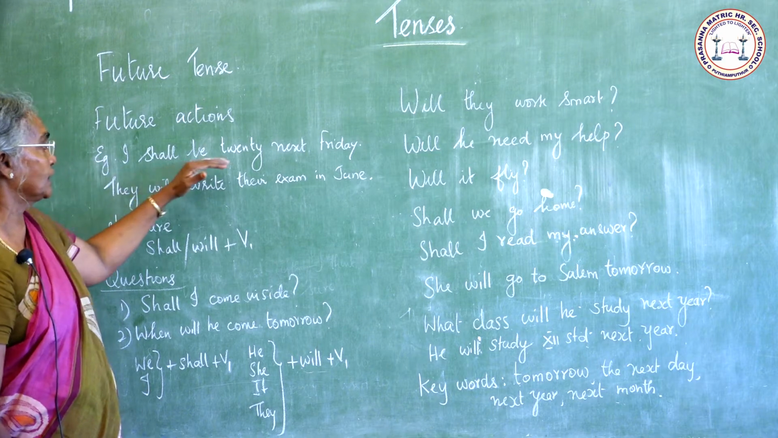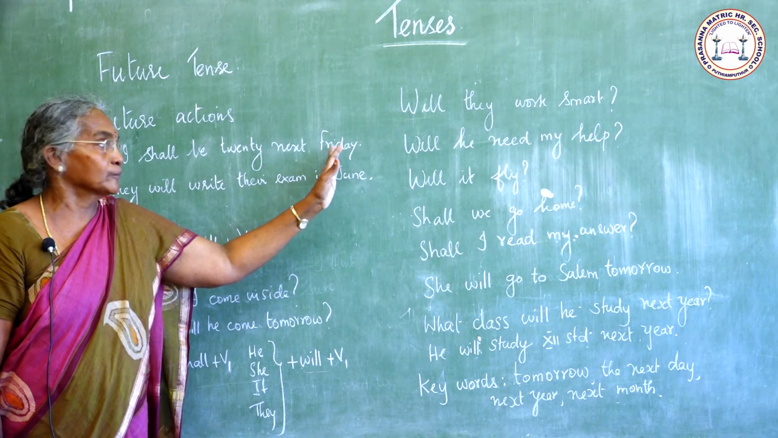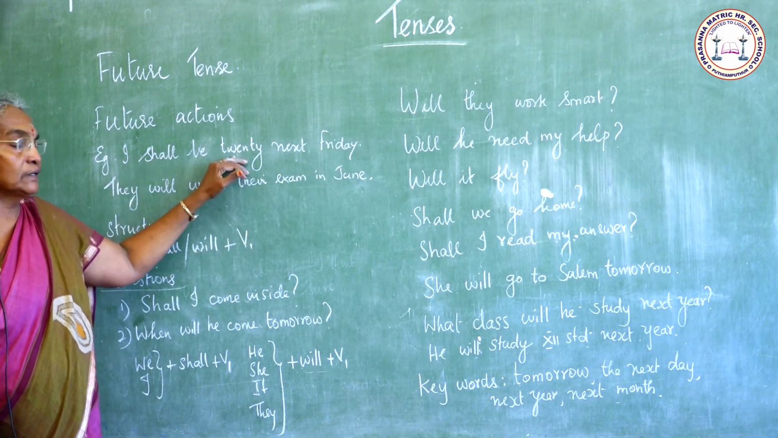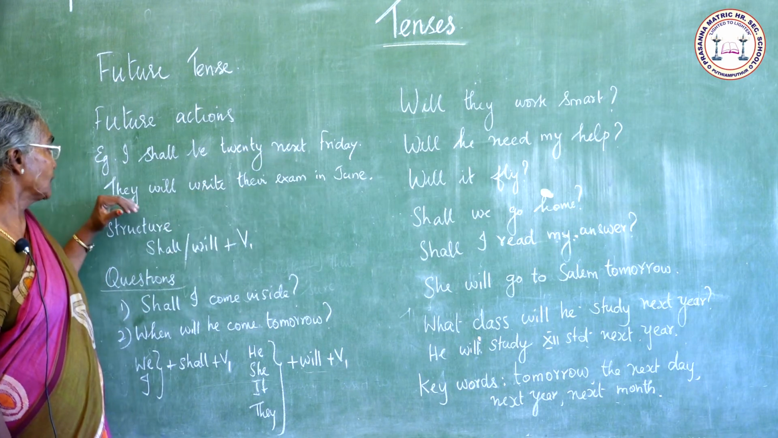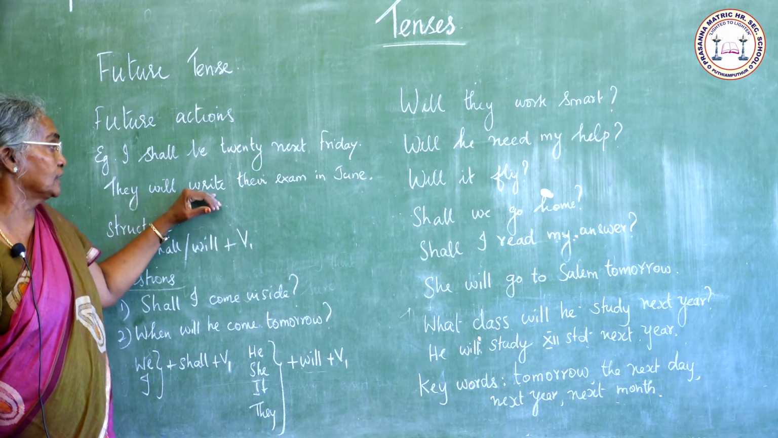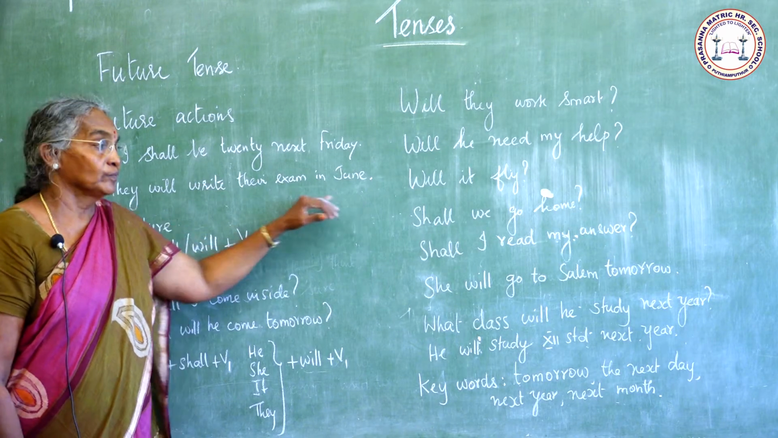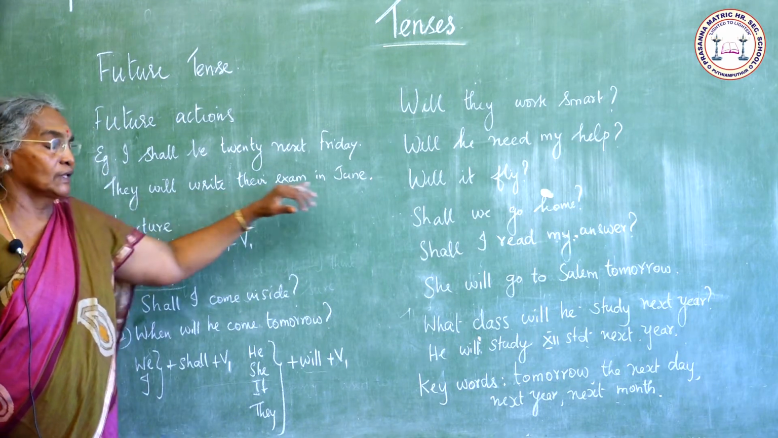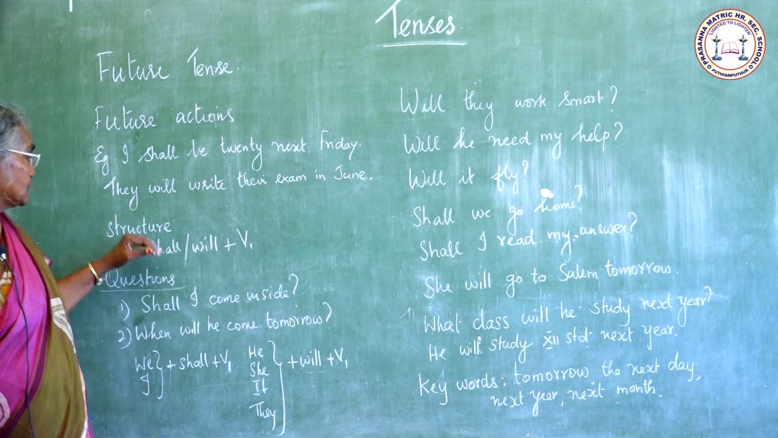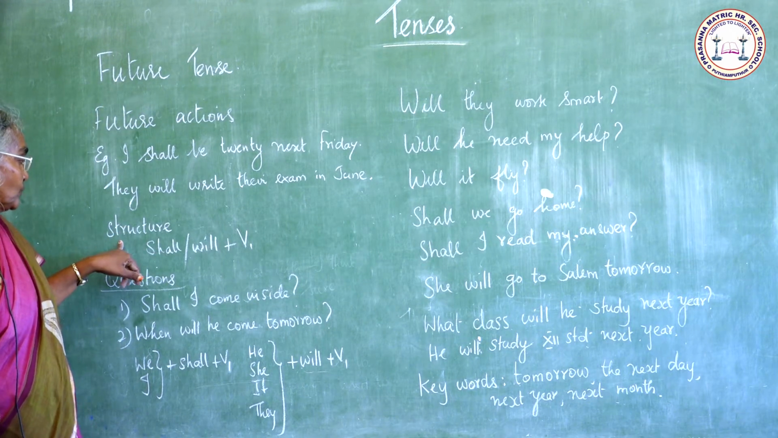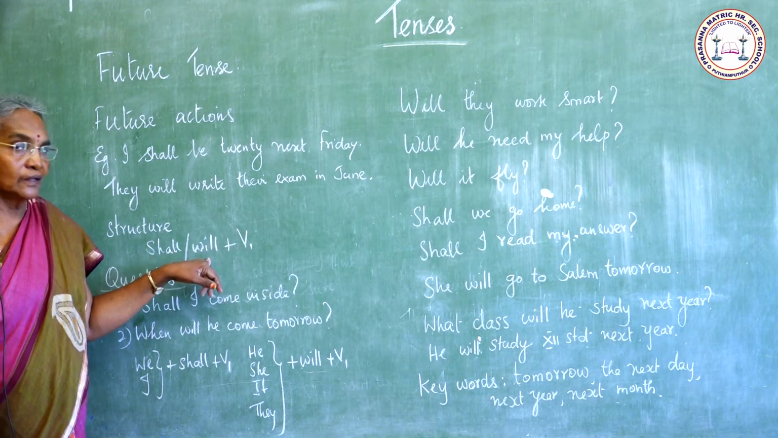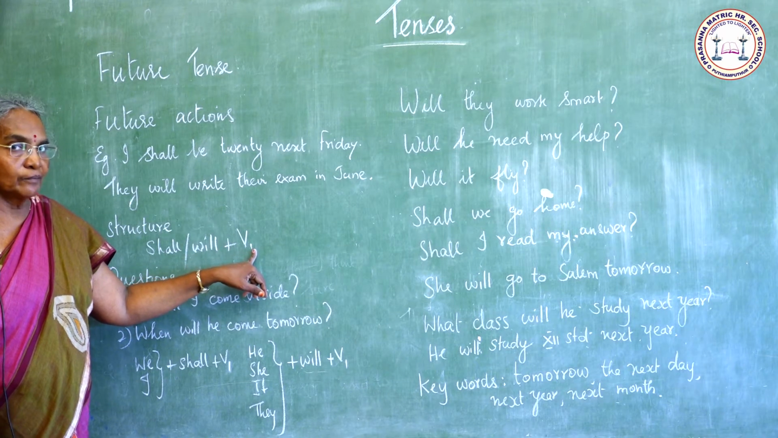Example, I shall be 20 next Friday. They will write their exam in June. The structure of future tense is shall or will plus verb 1. Verb 1 means present tense.